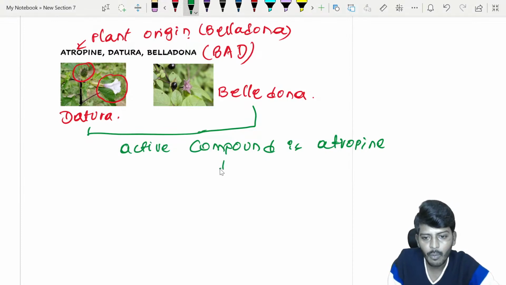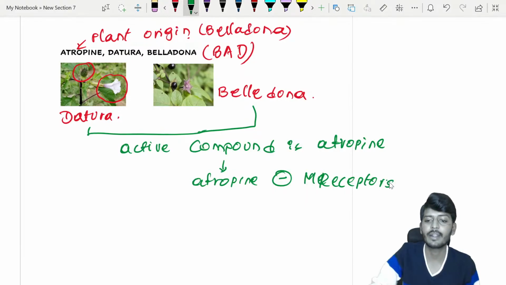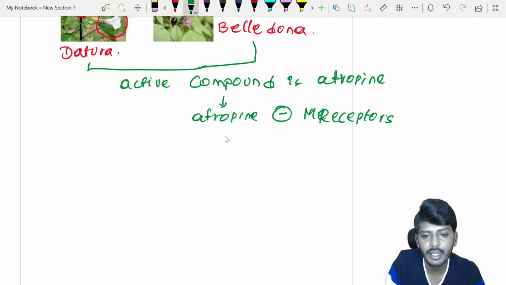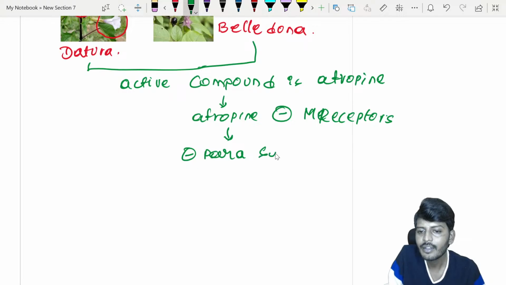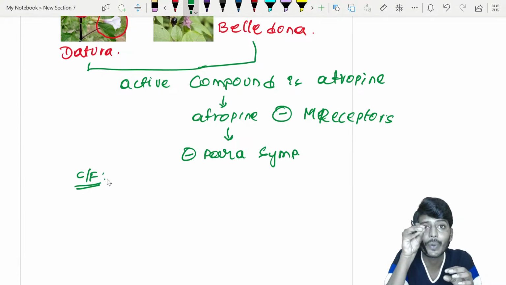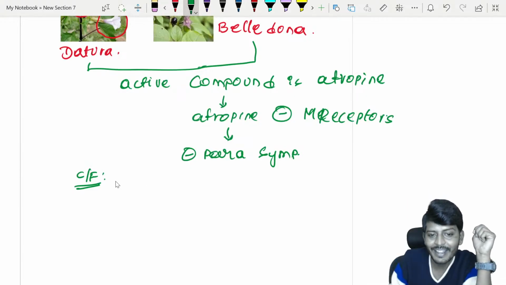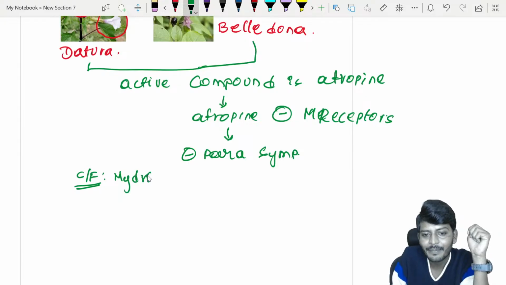So now we should learn atropine's mechanism. Atropine will go and block M receptors. Which receptor? M cholinoreceptors are being blocked. If M cholinoreceptors are being blocked, that will lead to blockade of the parasympathetic nervous system. So what clinical features are we going to see? If parasympathetic is activated, there is miosis. If parasympathetic is blocked, mydriasis. So in the eye, there will be mydriasis.